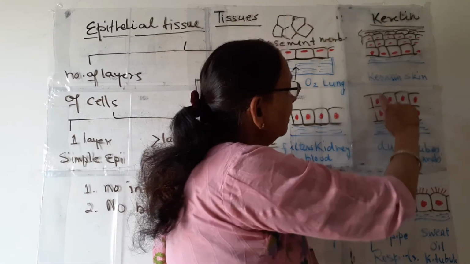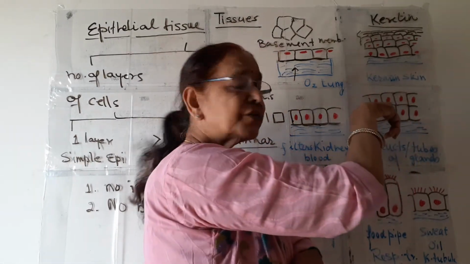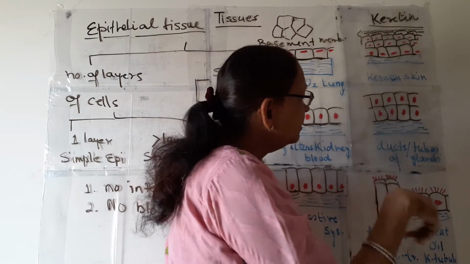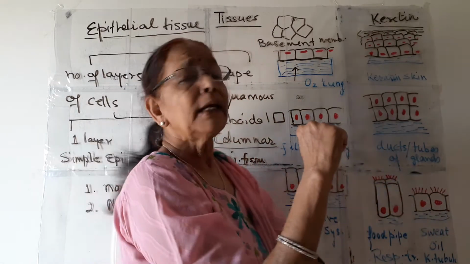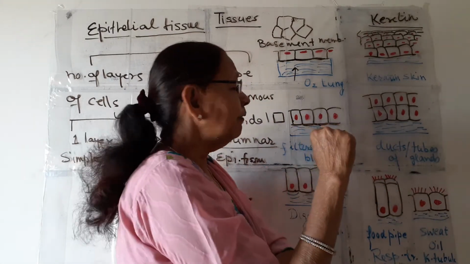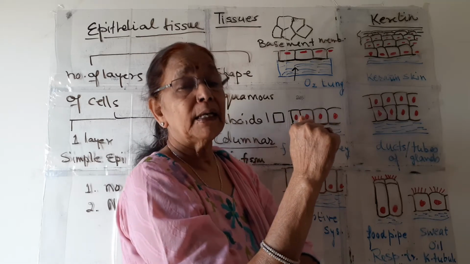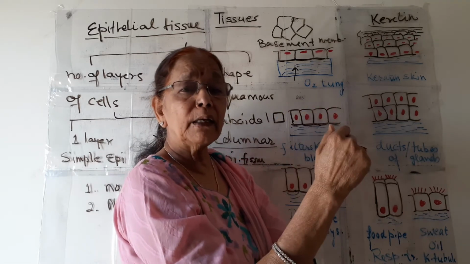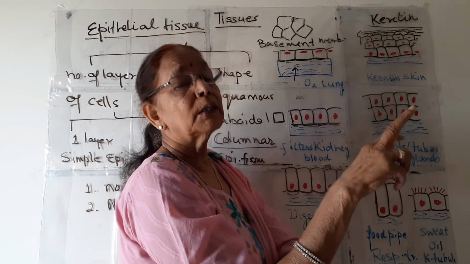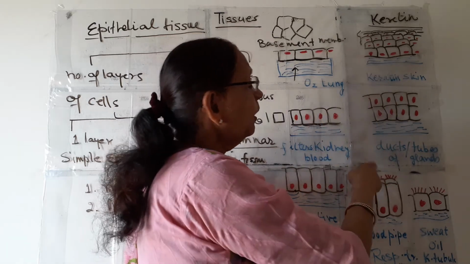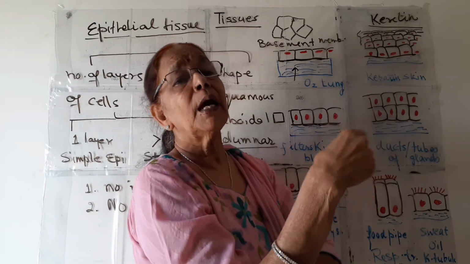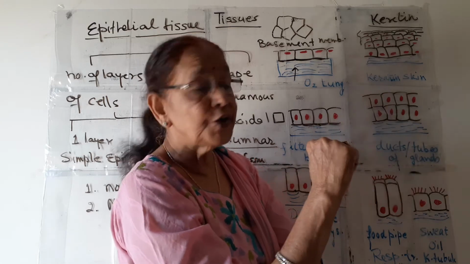Now the second one, having two layers, it is stratified, and it is present in the ducts or tubes of certain glands like the sweat gland, oil gland or salivary gland. Their function is absorption and secretion.